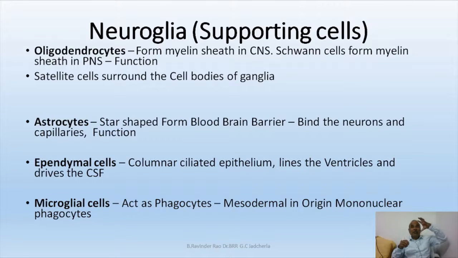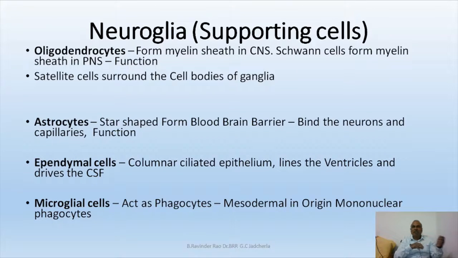A cell that surrounds the soma does not form any layer, any myelin sheath like that. A layer is not formed, but it is protecting, supporting, or holding the soma in its proper position in the nervous system. That supporting cell of the cell body, or soma, or cyton, is called a satellite cell.